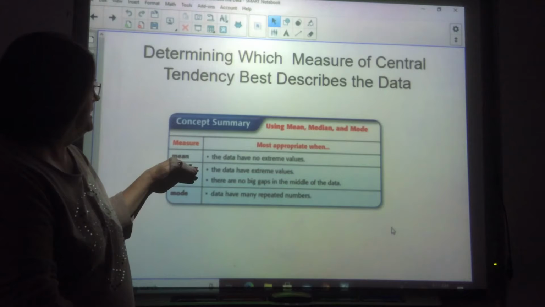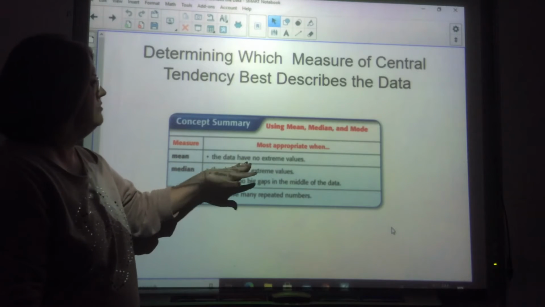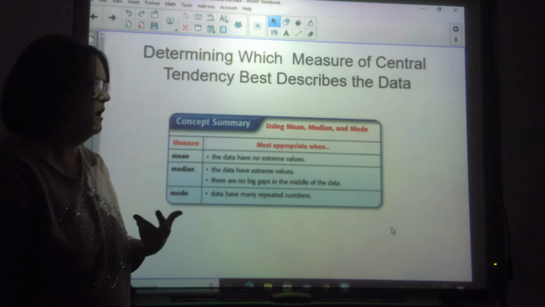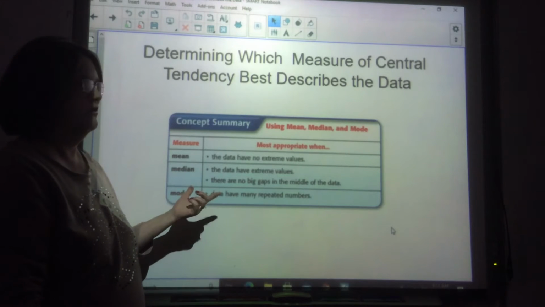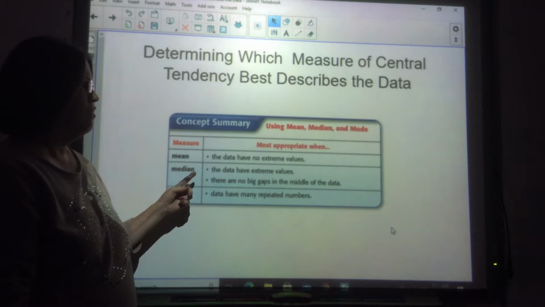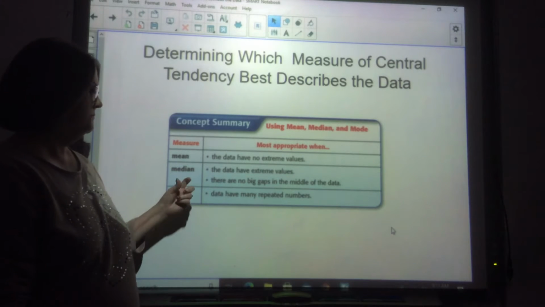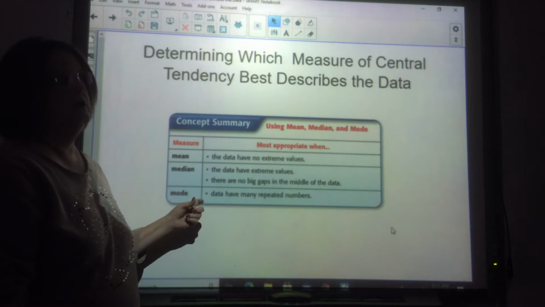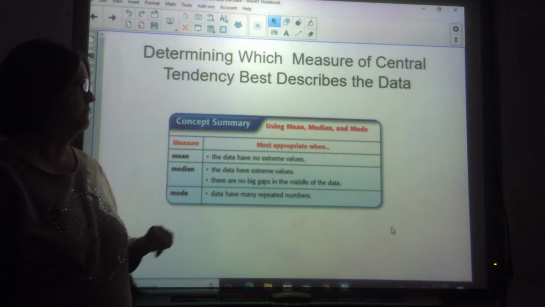mean. You use the mean when you don't have any extreme values. So if there's no extreme values, then you use the mean. If there are extreme values, like what I just mentioned, and you don't have any big gaps in the middle of the data, then you want to use the median. The mode, if you've got a number that's repeated a lot, then that's the one you want to use.